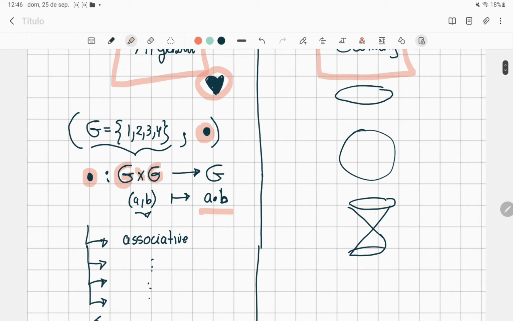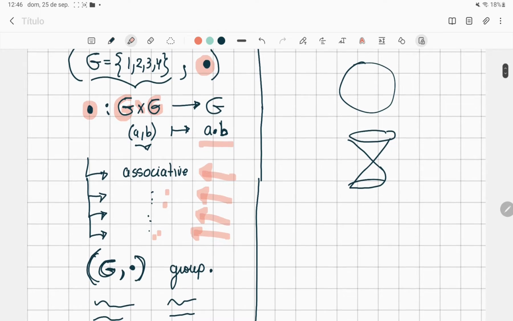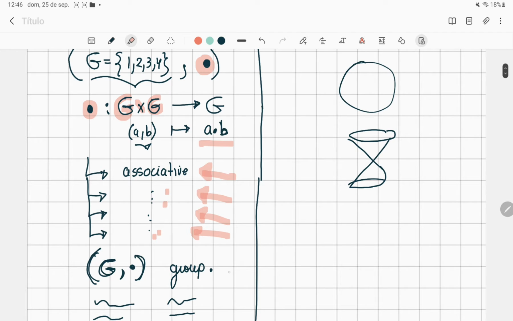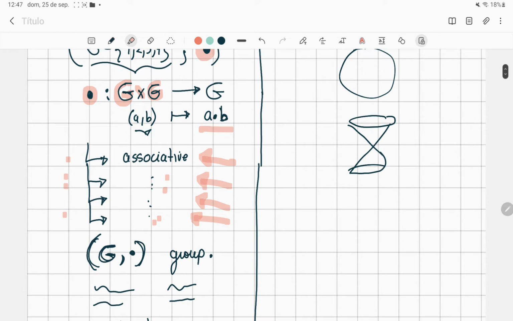And if you put other properties, if you put 4 properties to this set G, for example, associative or other properties, you can call this structure a group. So a group is a set plus an operation that satisfies some properties, and that's called a group. And that's everything. So I'm not going to state the properties here. It's just a very informal introduction.